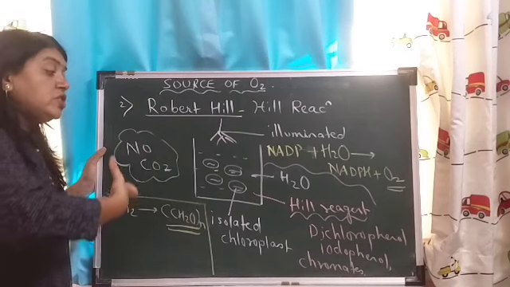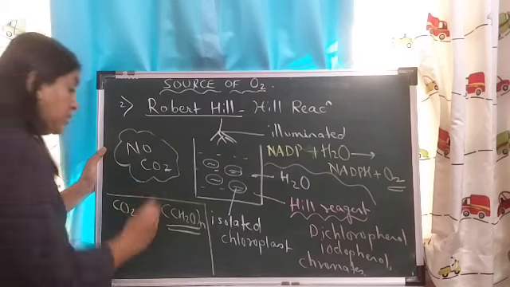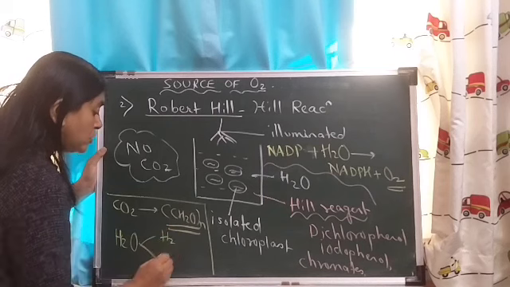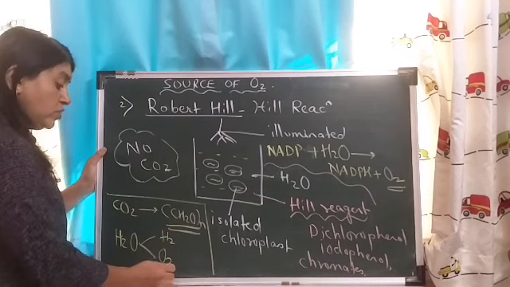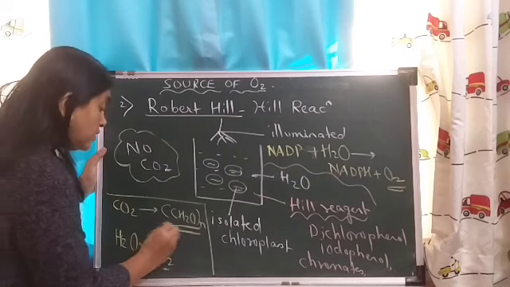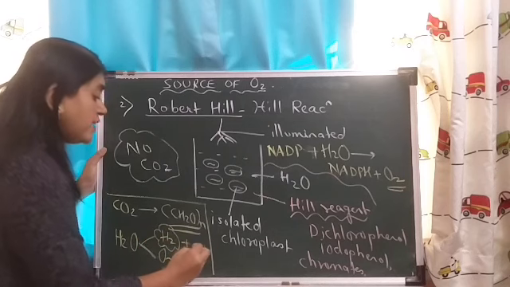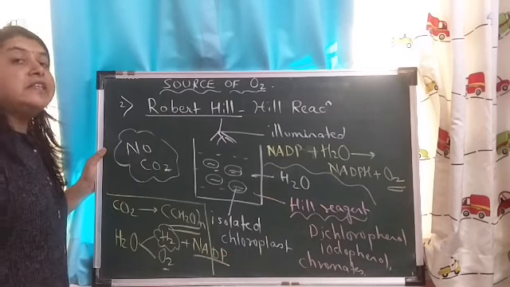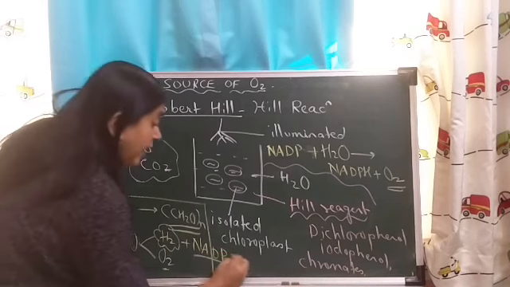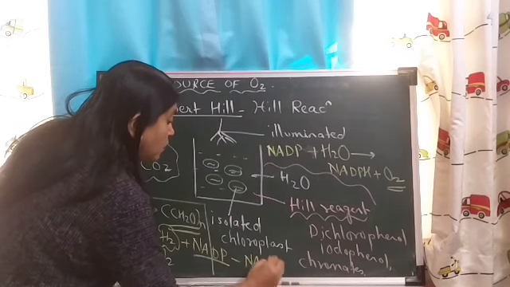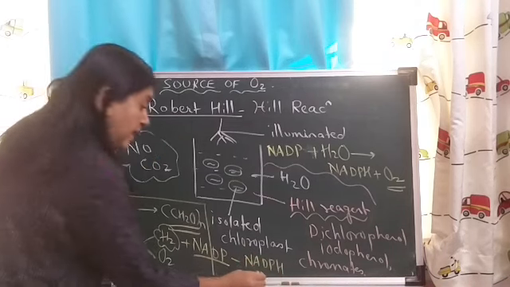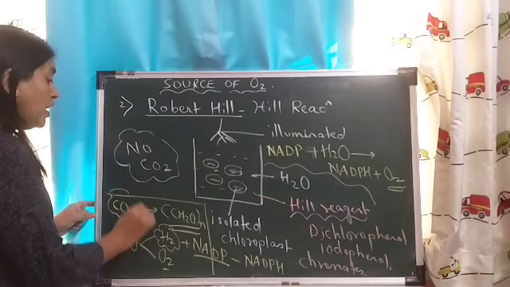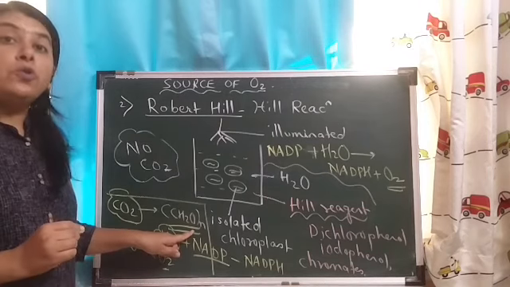Hydrogen is removed from water, that is, water is getting split to form hydrogen and oxygen, where oxygen is released. But this hydrogen is accepted by NADP, nicotinamide adenine dinucleotide phosphate, and NADP is getting reduced to form NADPH. Now this NADPH is donating its hydrogen to carbon dioxide to form glucose.